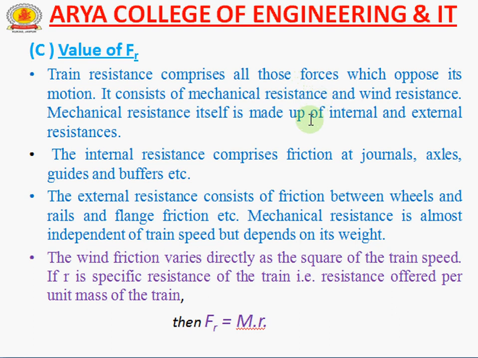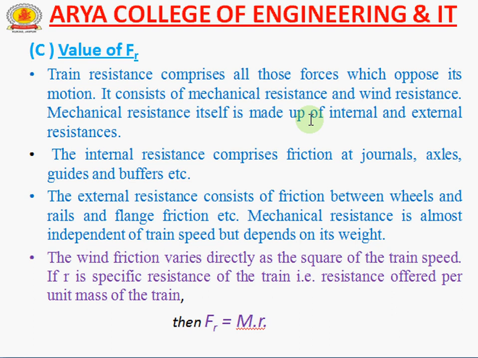It consists of mechanical resistance and wind resistance. Mechanical resistance itself is made up of internal and external resistance. The internal resistance comprises friction at journal axles, guides and buffers, etc. And the external resistance is friction between the wheels and the rail, and flange friction.